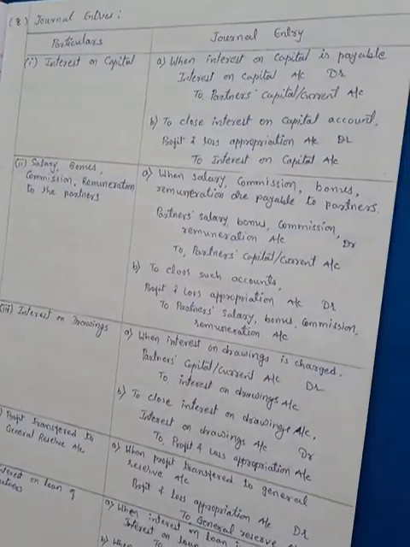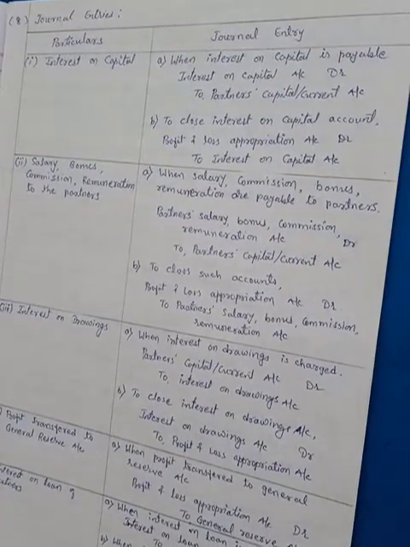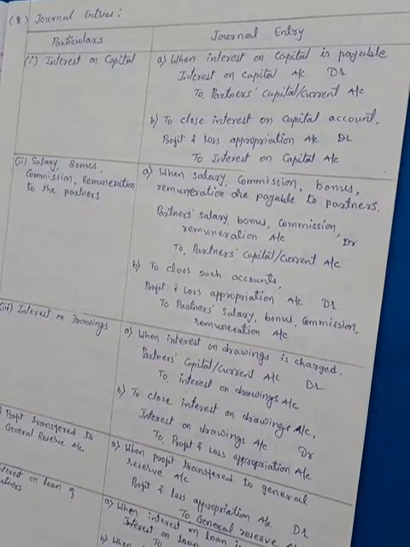So students, all of you have to write these entries in your classwork book. See the entries, prepare the two columns over there as I have prepared. On the left hand side you have to write particulars, and on the right hand side journal entries transaction wise.